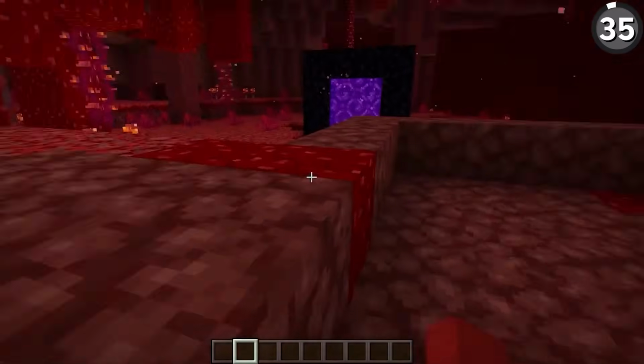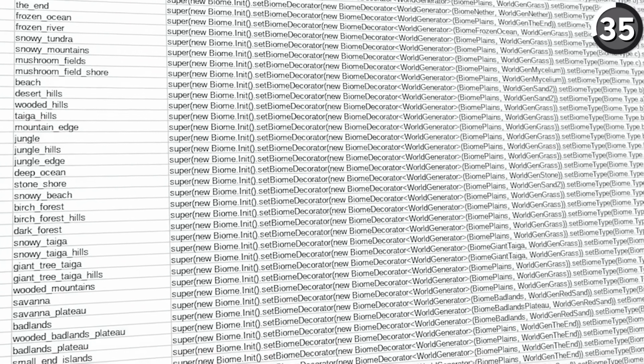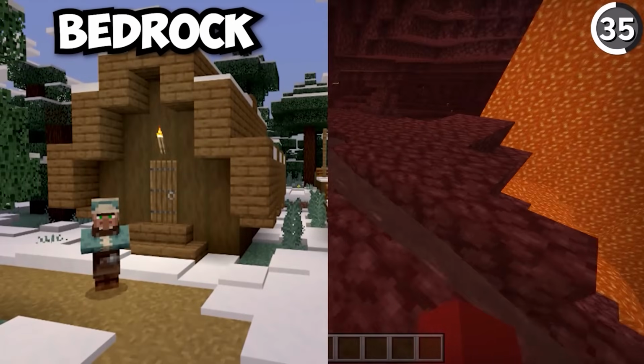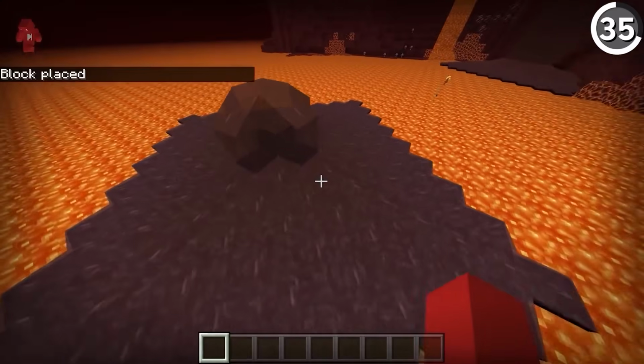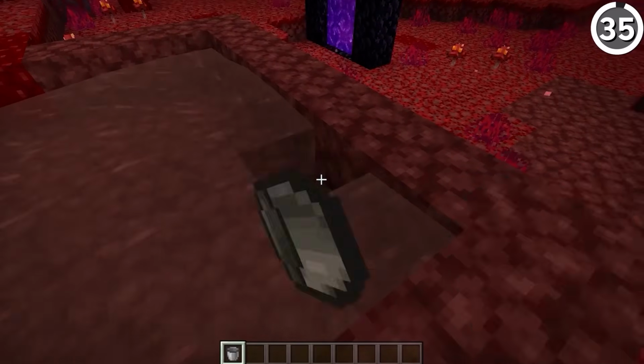If by some way you were to get water inside of the Nether Dimension in Bedrock Edition, then because of the way the biomes are coded, the water will actually turn red in color. Which is weird that they would have such a difference between Bedrock and Java in this way, but since it's not an intentional feature to have water in the Nether anyway, I'm really just amazed that they went through the effort of changing the color in the first place.